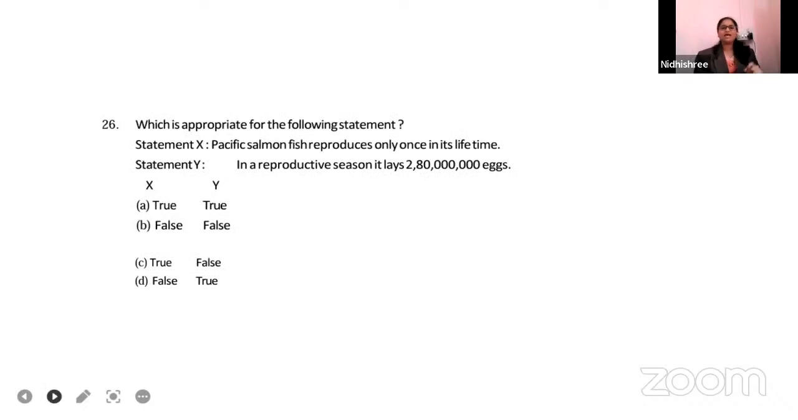The 26th question goes like this. Which is appropriate for the following statement? Statement X, Pacific salmon fish reproduces only once in its lifetime. Statement Y, in a reproductive season, it lays 2 crore 80 lakhs eggs. Then X and Y statements are given. Whether both are true, both are false, X is true and Y is false, or X is false and Y is true. Read the statement and justify your answer, guys.